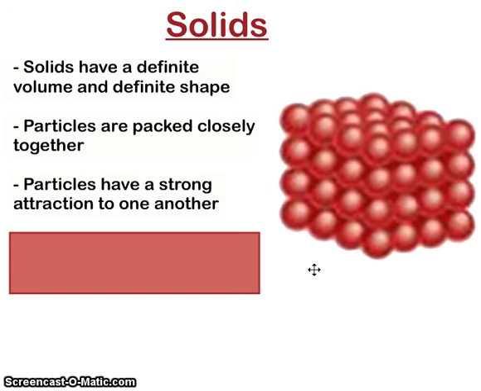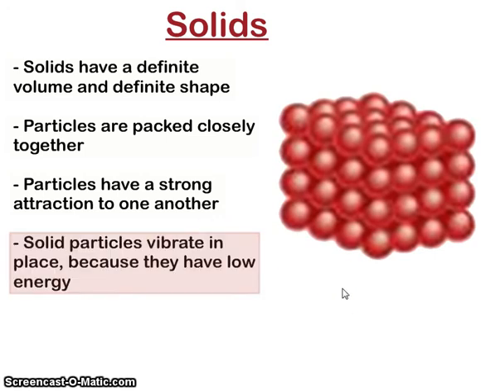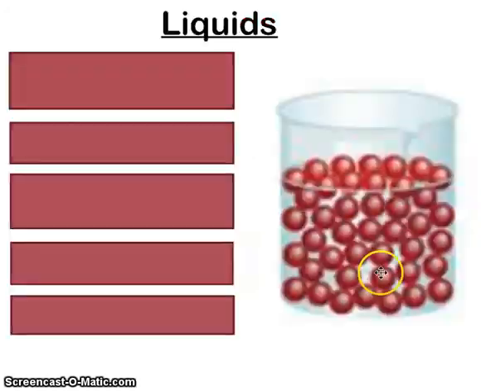This is why solids keep their shape and their volume. Because the particles are close together, because they have a strong attraction, they really don't move that much. So we say that they have very low energy. And all of these things combined mean that solids keep their shape. Now, this isn't the same thing when it comes to liquids.